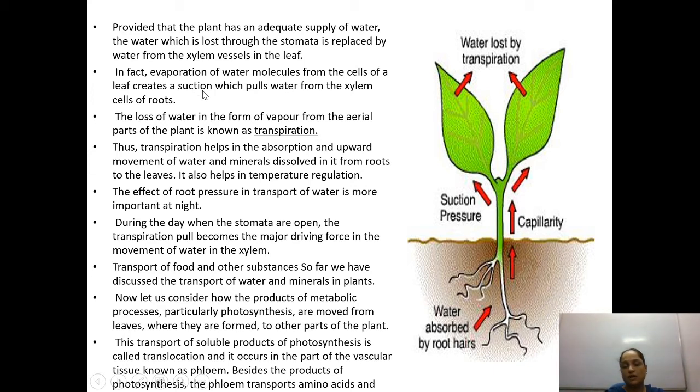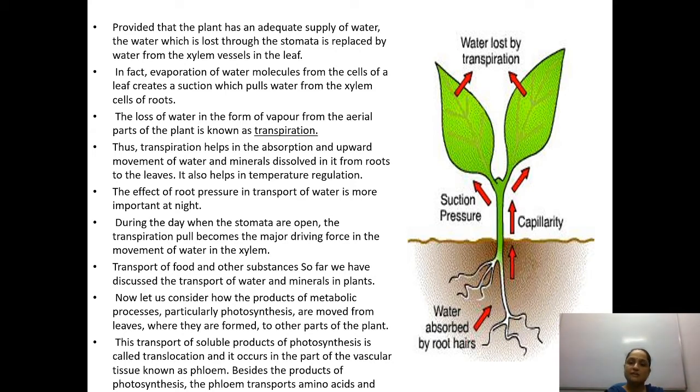This part only I have discussed. Suction means they are going to start sucking from the down part of the plant, which pulls water from the xylem cells of the root. Next, the loss of water in the form of vapor from the aerial part of the plant is known as transpiration. This you must be knowing, the loss of water from the small openings present on the surface of the leaf, that are known as stomata.